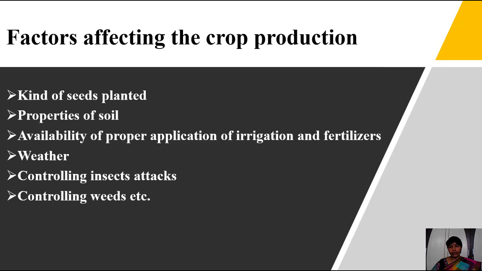Then properties of soil, availability of proper application of irrigation and fertilizers, weather, controlling insect attacks, controlling weeds. These are the main factors that are affecting the crop production. Okay, children, how these factors affect the plants, I will explain with an example.